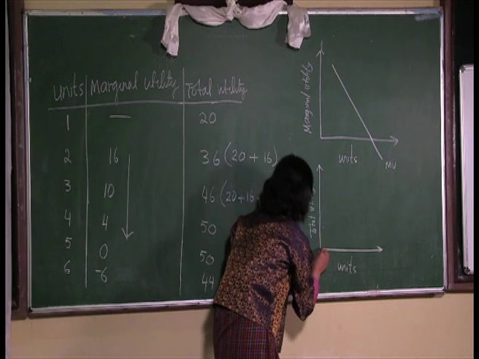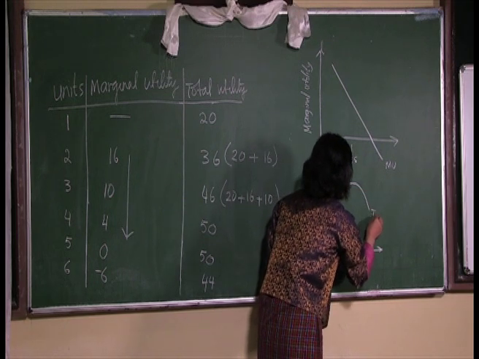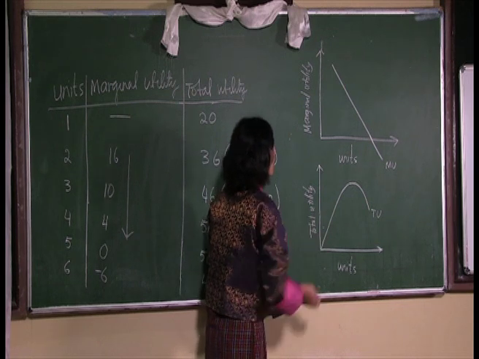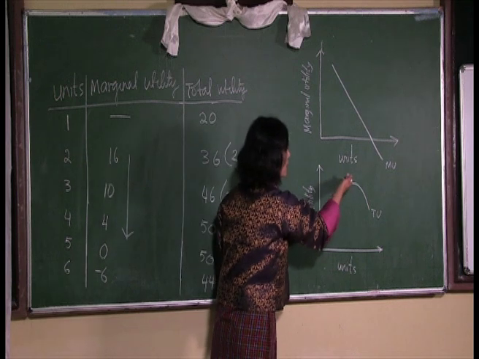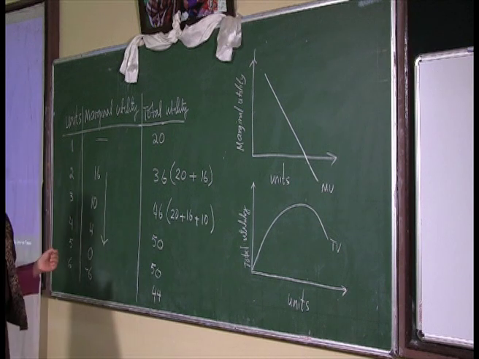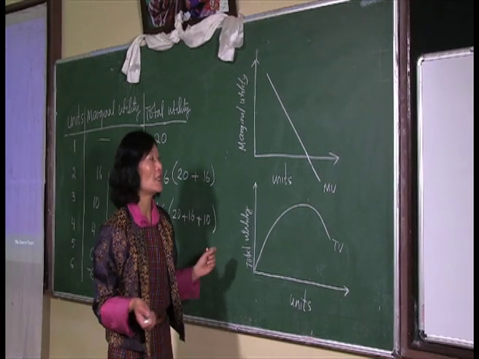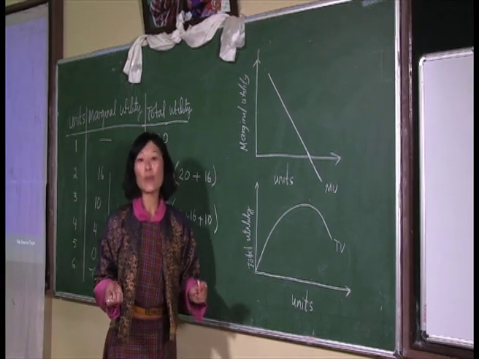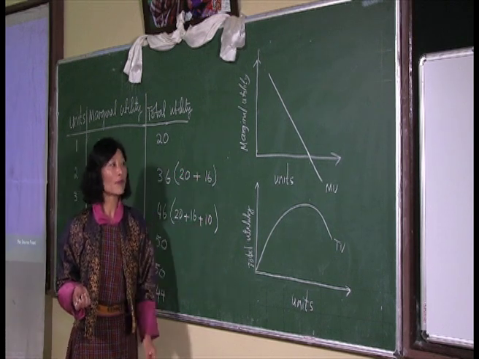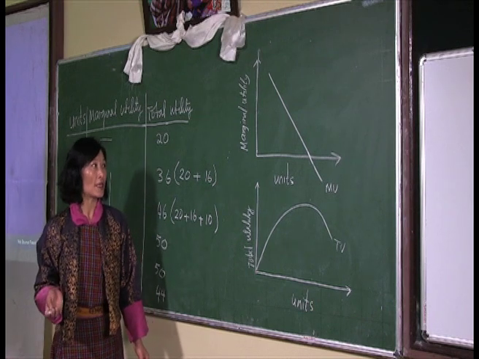So here again, you can take the curve directly. I'm taking it, and you can see that in the beginning, the total utility curve is increasing and it remains constant, and then it starts to decrease. After we have looked into the marginal utility and the total utility schedule, we have also looked into the marginal utility curve and the total utility curve separately. Now finally, based on the marginal utility curve and the total utility curve, we will determine the relationship between the two utilities.